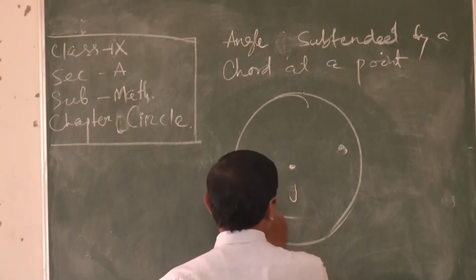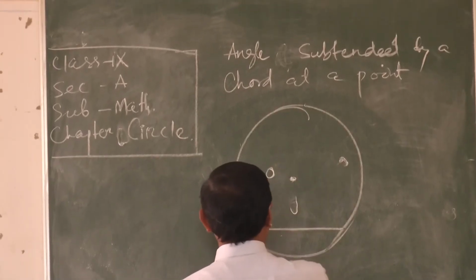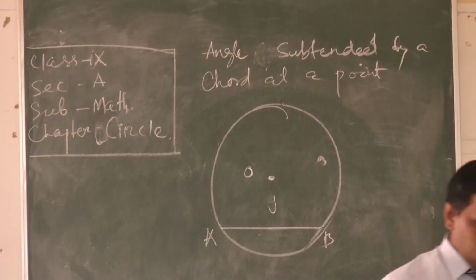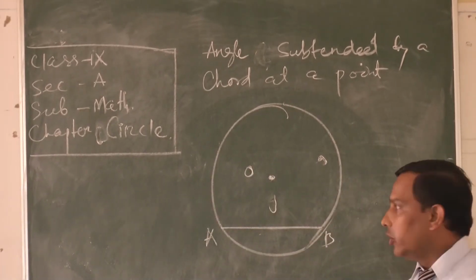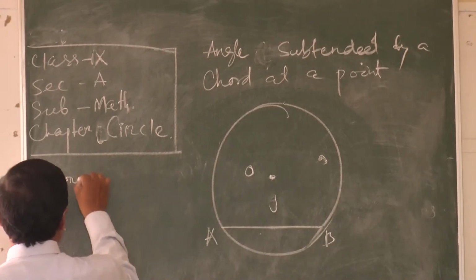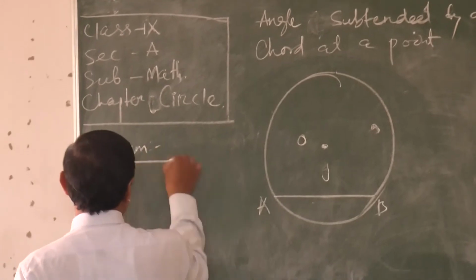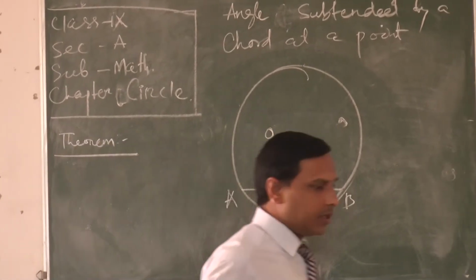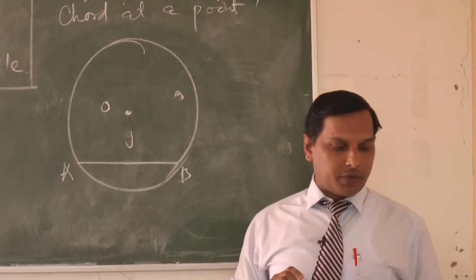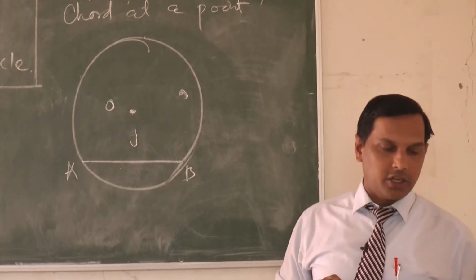Okay, fine. Let it be chord AB. Clear? We'll go for one theorem. What is the theorem? The theorem is: equal chords of a circle subtend equal angles at the center.